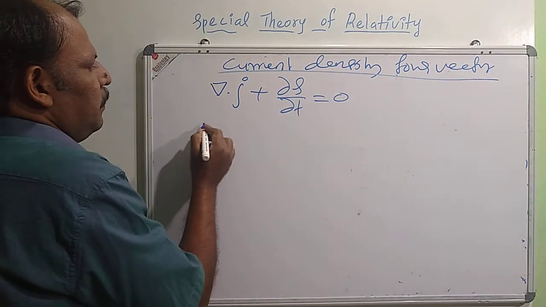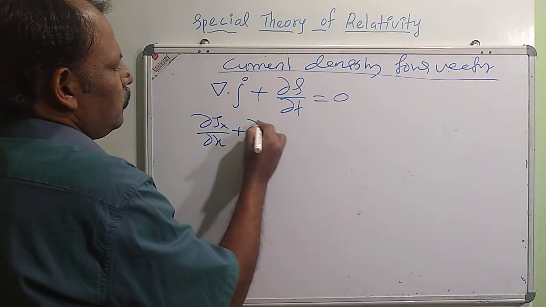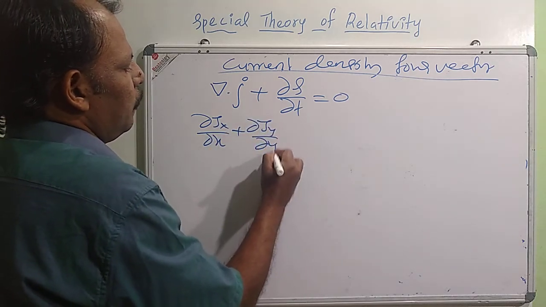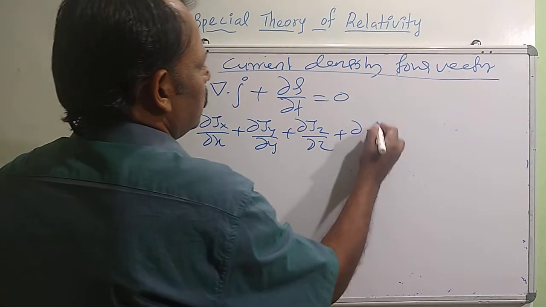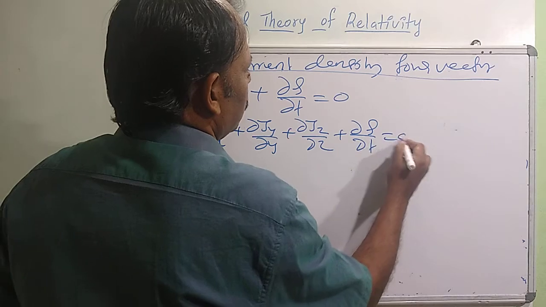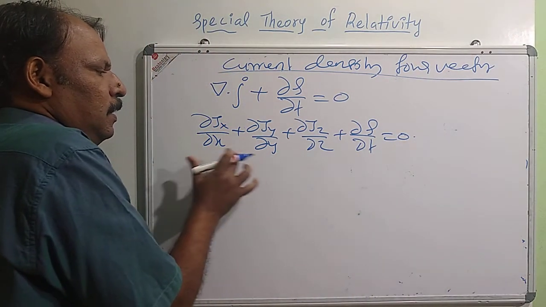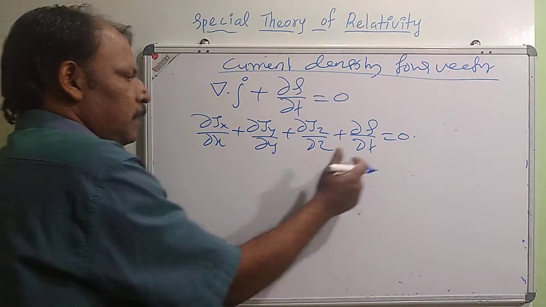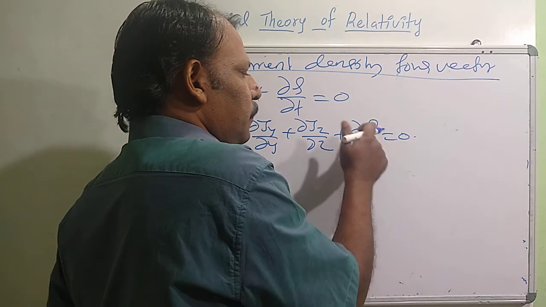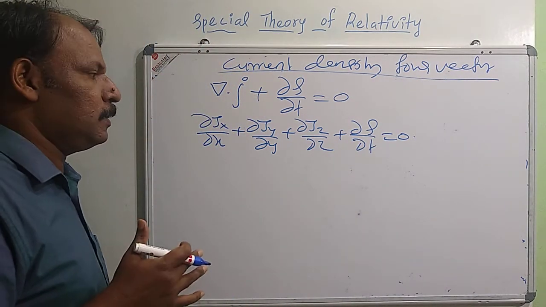So del dot J can be written as dou Jx by dou x plus dou Jy by dou y plus dou Jz by dou z, plus dou rho by dou T equal to 0. The first 3 terms are differentials with respect to space components, and the last term is a differential with respect to time. So here we have 4 components.